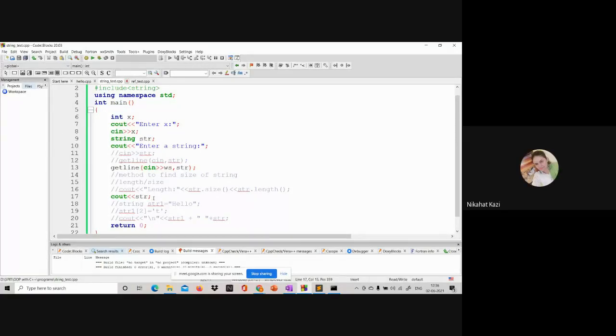So moving ahead, before we start anything, quickly I'll give you one example problem which you have done in C. The same problem you do in C++.